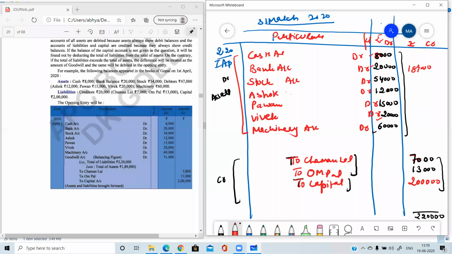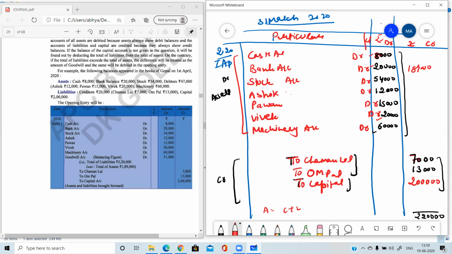But we are following the principle of double accounting. It means debit total must be equal to credit total. So if our liabilities and capital is more than the assets, in most of the cases these two will be equal every time. Because if it is 220, then it must be 220. Because in the accounting equation also, we have learned that assets is equal to C plus L.